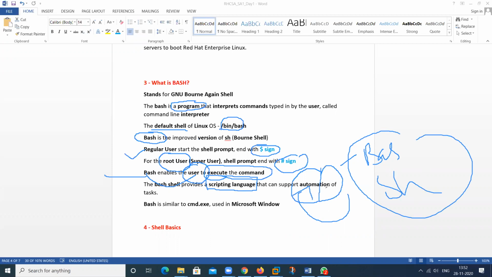But at this time, we are not discussing this. We completed all the basic commands, not the automation tasks. So what is bash? Bash is just like CMD used on a Microsoft machine. So this is all about the shell. Any doubt here? No doubts.